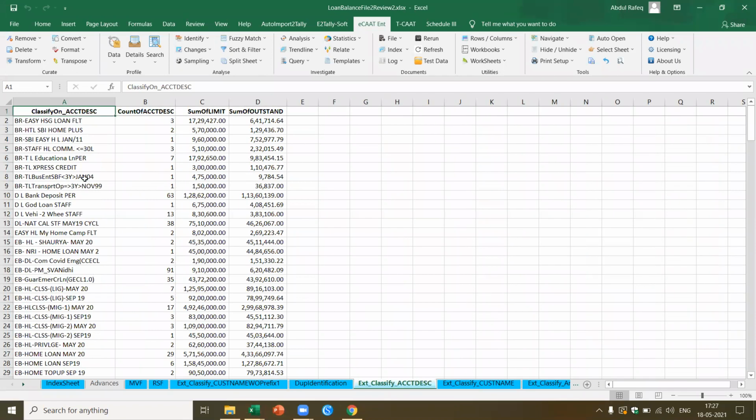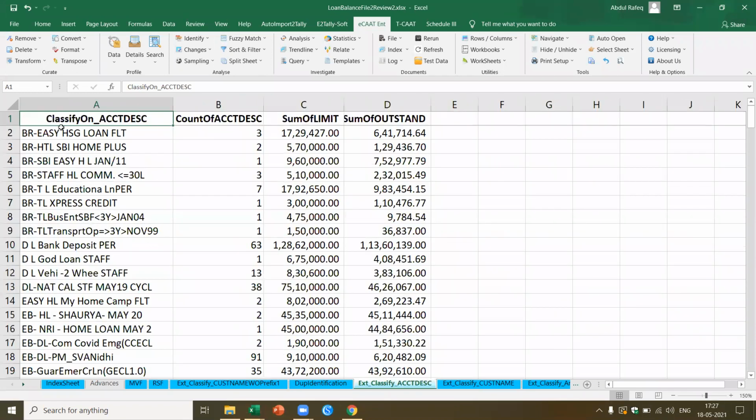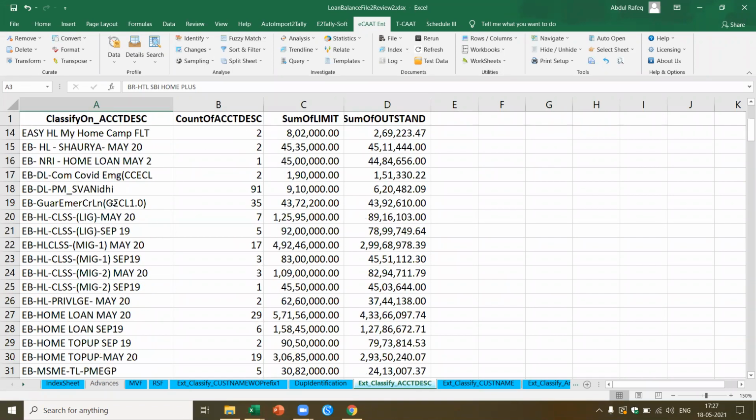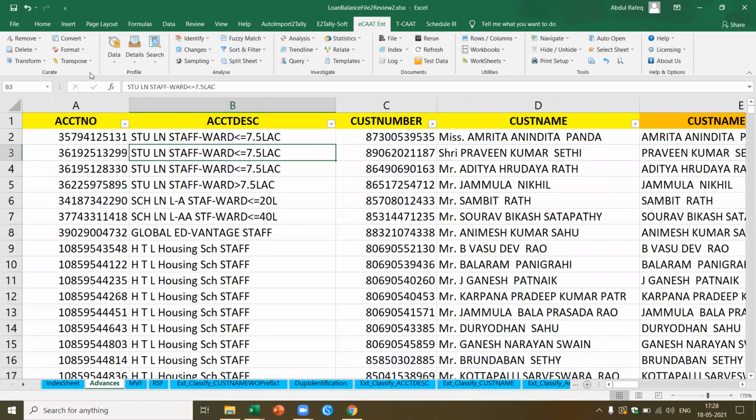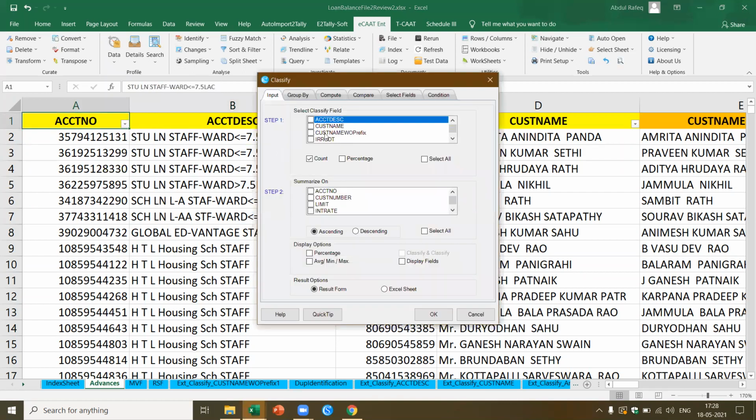Now let me come to this. This is what I was talking about. Here, what I'm looking at is for each of the account descriptions, I want to know the count, the sum of limit, and the outstanding. Now here, I've already saved this in the Excel file. Now let me perform this function again. What is it that I'm interested in? I want to group it based on the account description. Simple, same thing I do. I just go to classify. Now here, I want to do based on the account description and I want the total of the outstanding. Okay, so what do I expect to get?